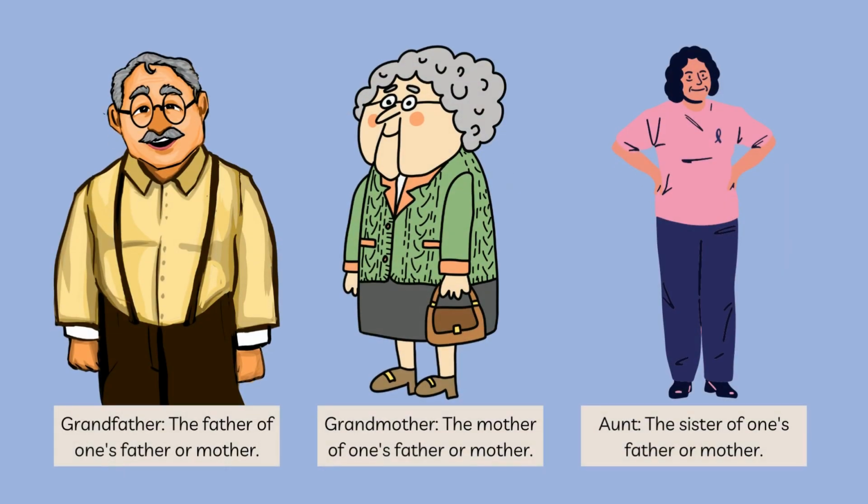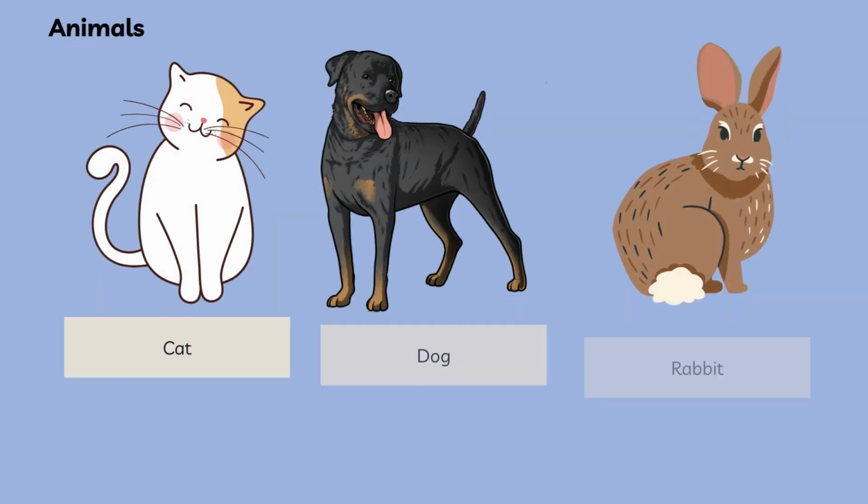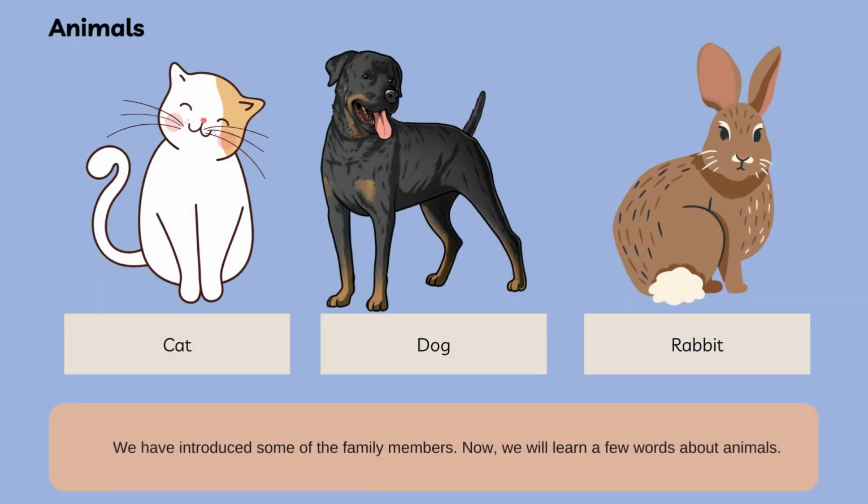grandfather, the father of one's father or mother; grandmother, the mother of one's father or mother; aunt, the sister of one's father or mother. We have introduced some of the family members.